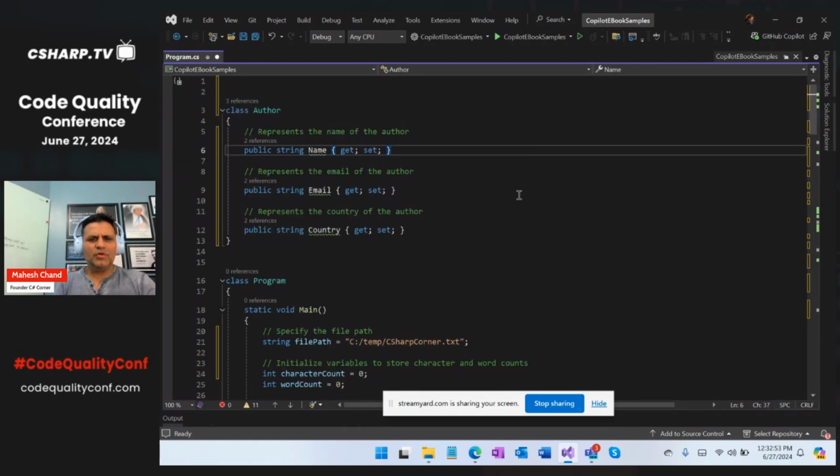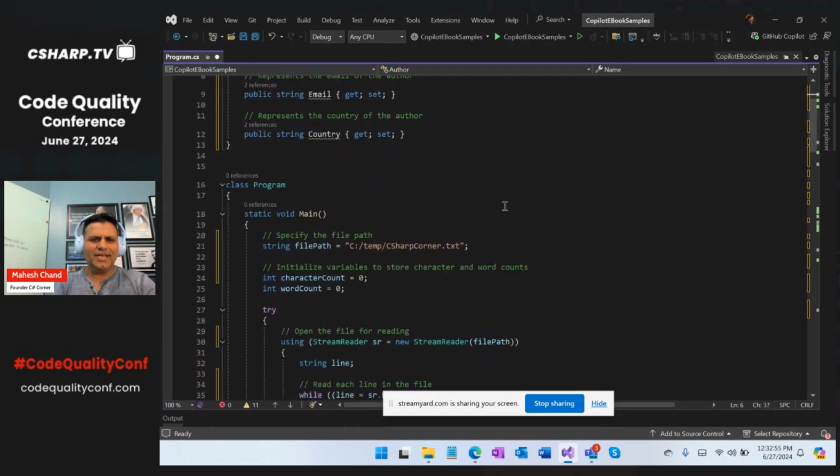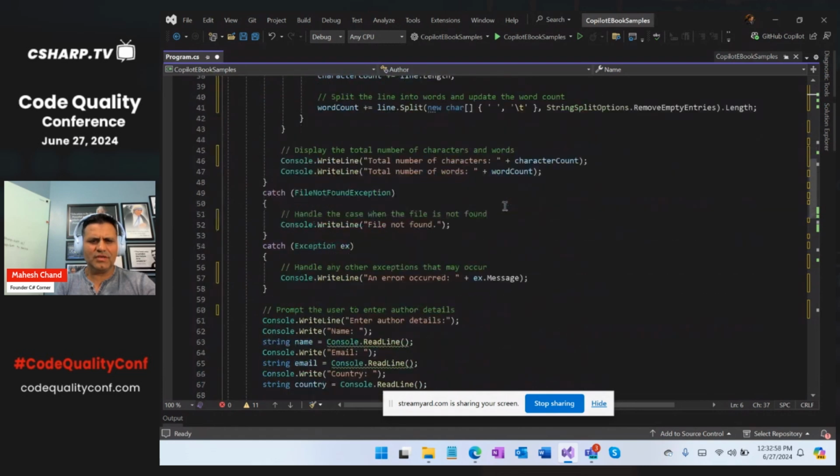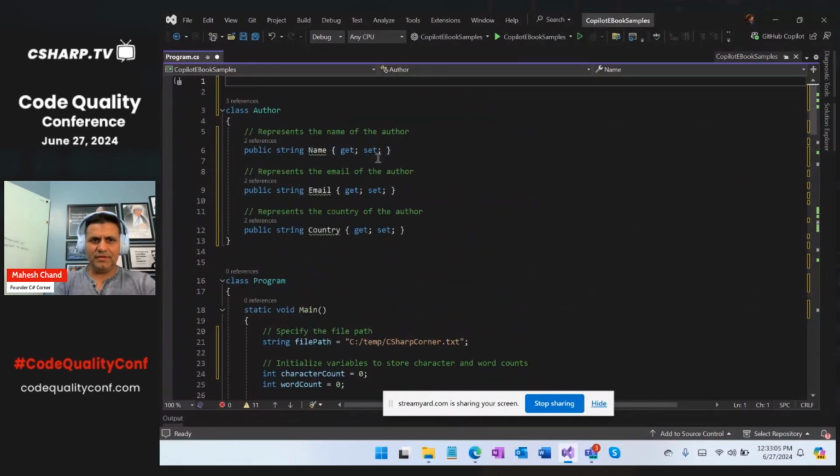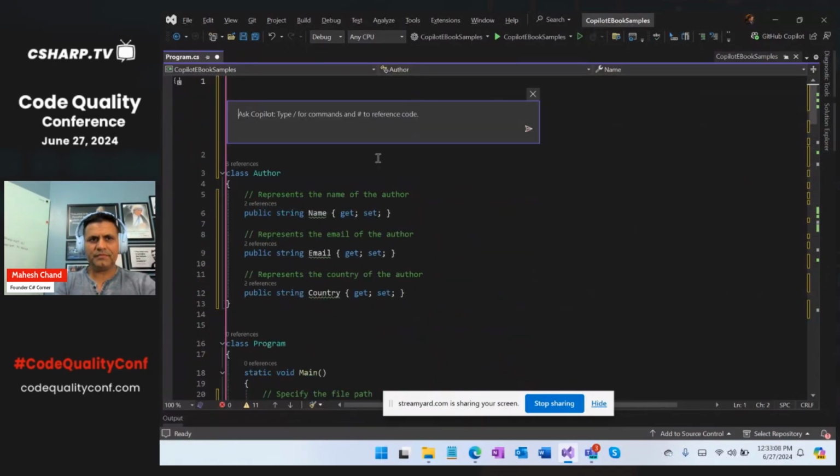Now, the third thing I'm going to cover is error handling. Right now it's fine. There's a little bit of error handling already added here, but you can expand more on that. So you say, you know what, error handling is great, but what I'm going to do is, can you add logging functionality to this program and save log errors in a text file